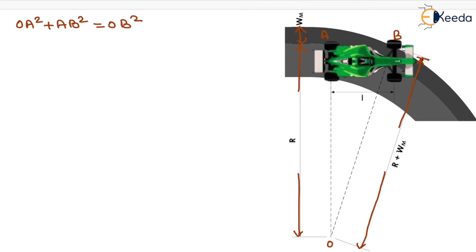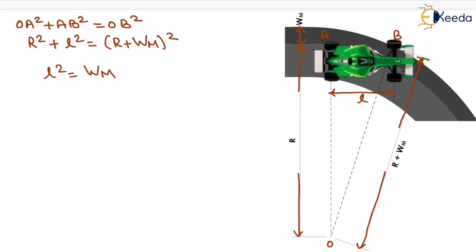Now AB value is the length of the vehicle, so it is represented by small l, which is written here. We put the value of OA, which equals R square, the value of AB is small l, that is L square, and OB value equals (R plus WM) whole square. On solving this, we get L square equals WM (2R plus WM).